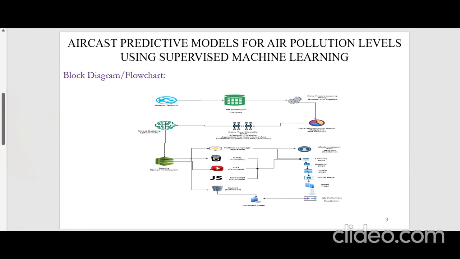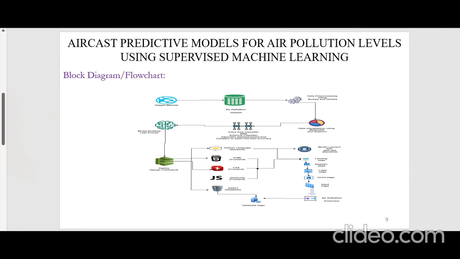Here we will be using 80% of data for training and 20% of data for testing, and the model is being built through which we can predict the air pollution level present inside the atmosphere. We will be deploying it using the Django framework, where the Python language is used for the backend, which connects the website front interface with the backend.